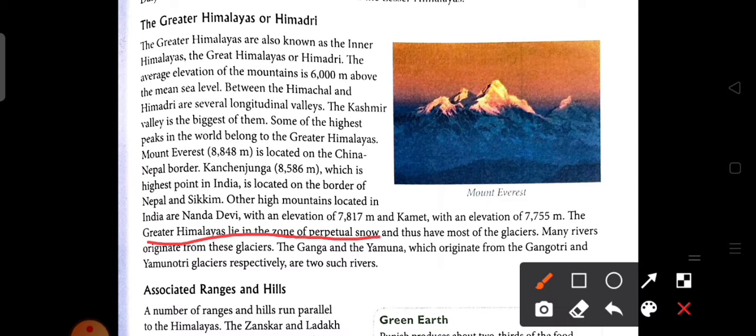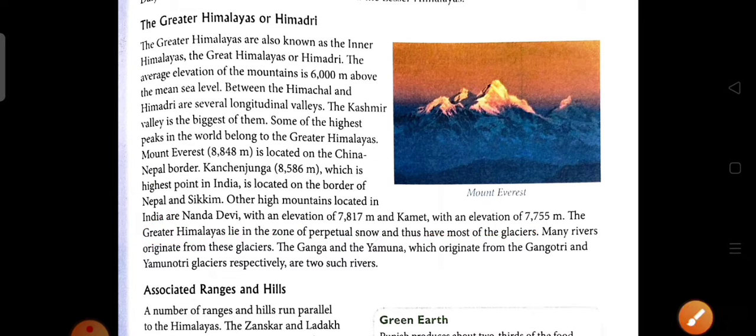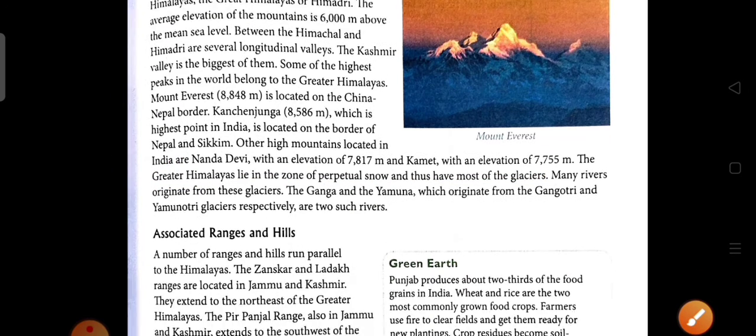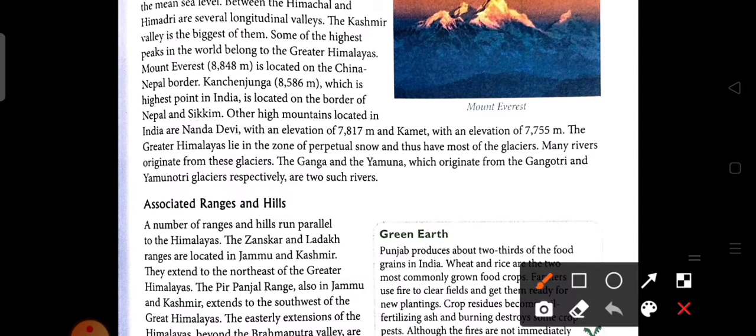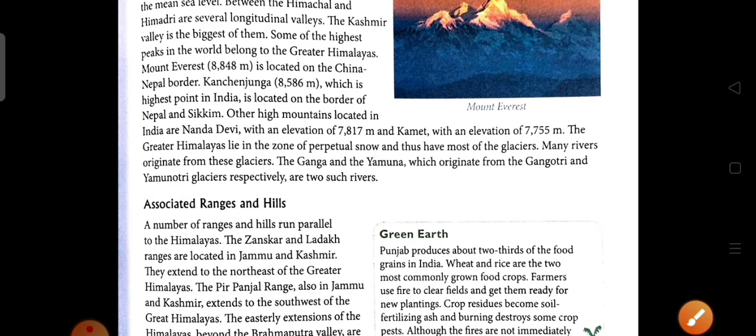Perpetual snow means the Greater Himalayas are present at such a latitude where the snow never melts. That causes most of the glaciers in this region. Many rivers originate from these glaciers. The main rivers are the Ganga and the Yamuna of India, which originate from the Gangotri glacier and the Yamunotri glacier respectively.